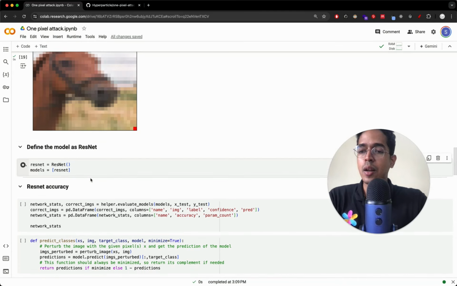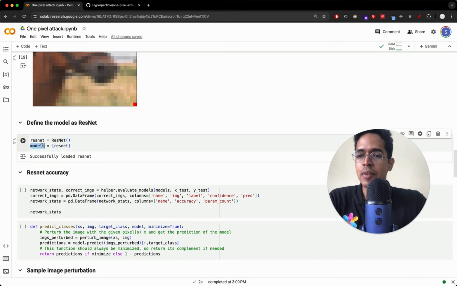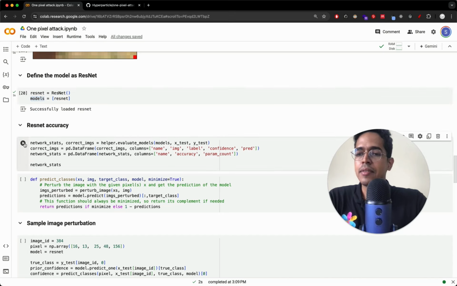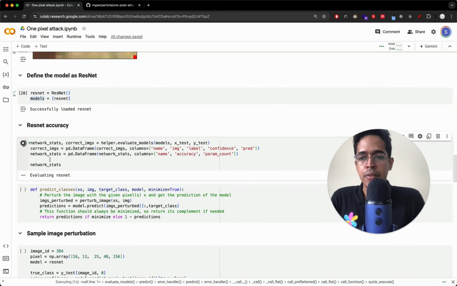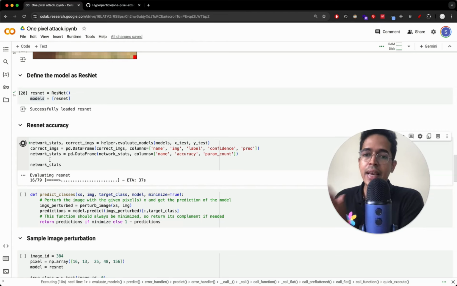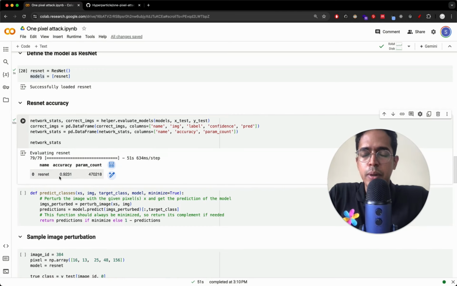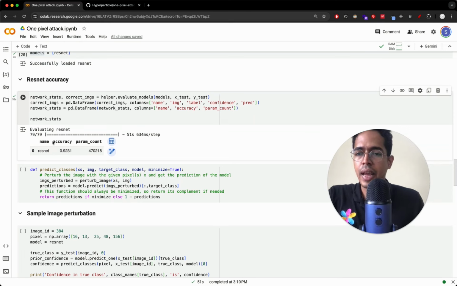So first, let us define our model function, which is the ResNet itself. We will put that into this models one-dimensional array. So we have loaded it, and next we will print some statistics of this residual neural network, meaning basically the classification accuracy. There are 50,000 training images and 10,000 test images in the original CIFAR dataset. So we will see how accurate this ResNet is on that dataset. I assume the accuracy will be very high, but either way, this is not going to take too much time. So the performance is as follows: the ResNet model accuracy is 92%.